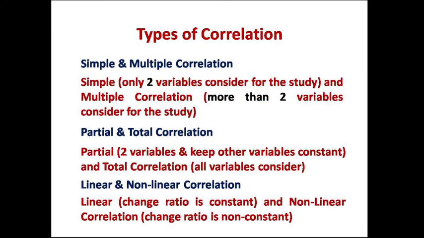What can be the example of multiple correlation? How can our learning be affected? It is affected by our efforts, by our surroundings, means our environment, or by our teachers who are teaching us. That means whatever methods we are learning from can affect our learning. Second, the efforts we are putting in learning can also affect our learning. So you can see there are three variables now. So if we are considering more than two variables, that is known as multiple correlation.